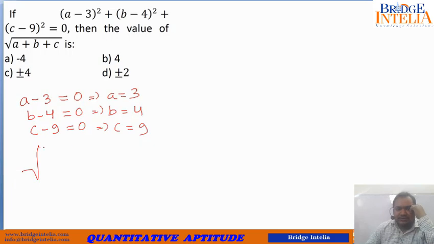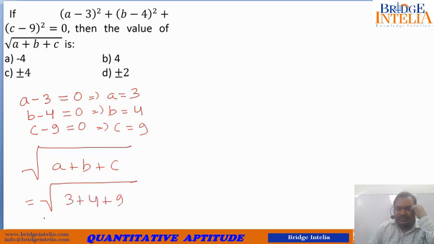Now what are you being asked to calculate? You are being asked to calculate the value of root under a plus b plus c. So 3 plus 4 is 7, 7 plus 9 is 16. So this is root under 16, which is equal to plus minus 4. So this is the correct answer.